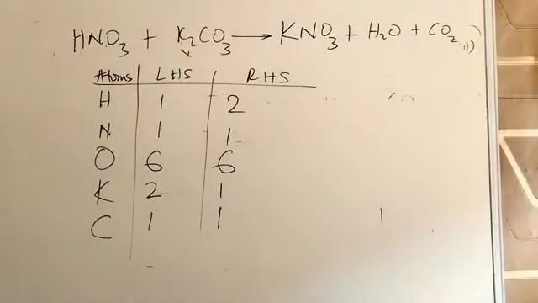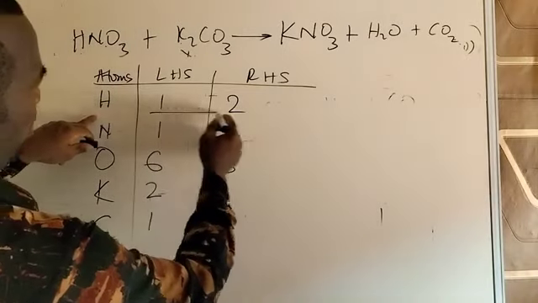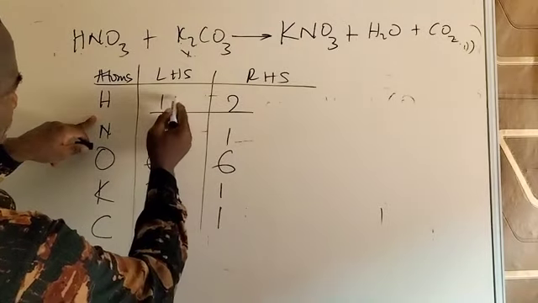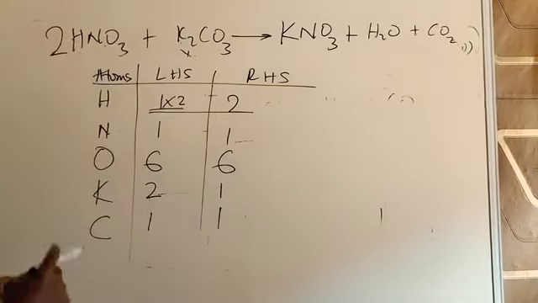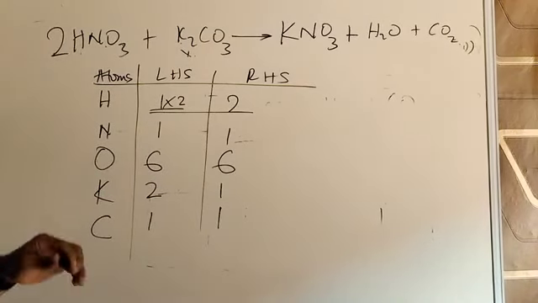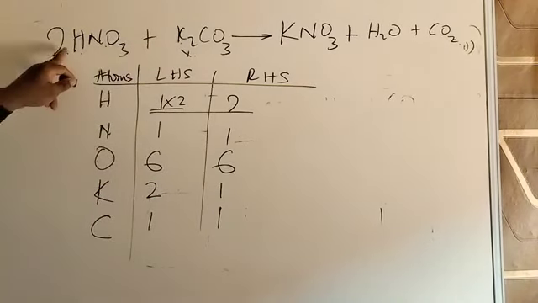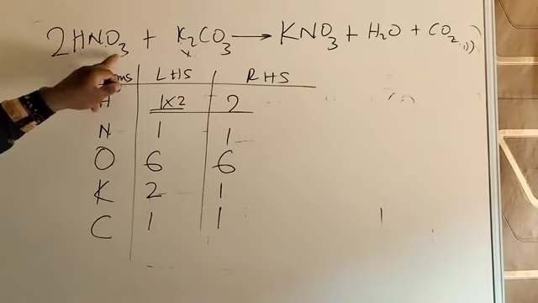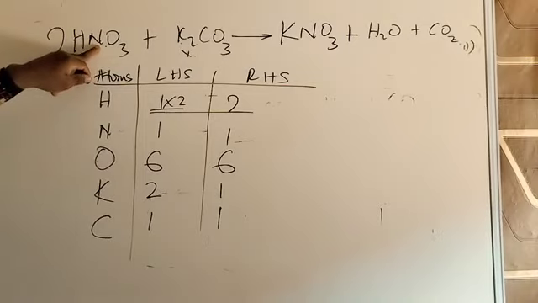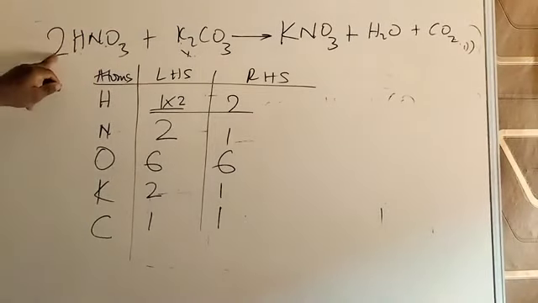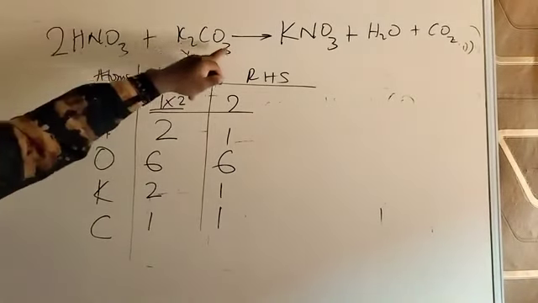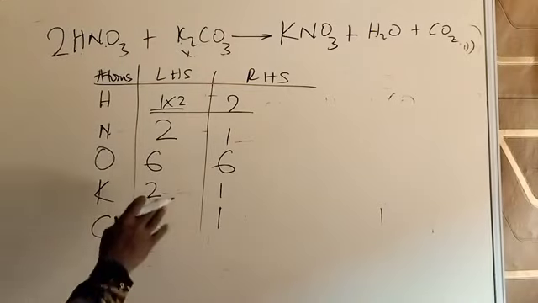Having done that, we then balance. You see that for hydrogen, this number is deficient. Multiply this by 2, on the left-hand side you bring 2 there to balance hydrogen. Before you continue to balance the other ones, you have to change this side because these two affect nitrogen and oxygen. So nitrogen becomes 2. Oxygen becomes 2 times 3 is 6, 6 plus 3, 9. Oxygen becomes 9.